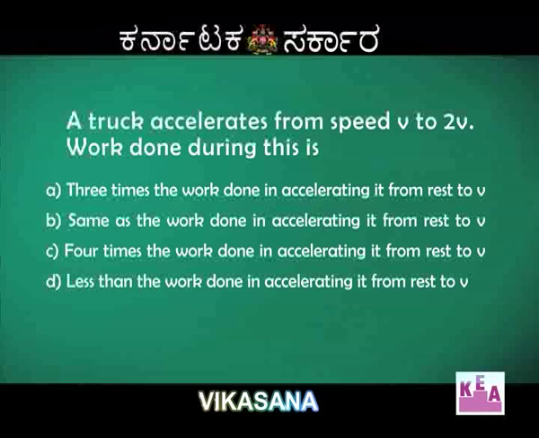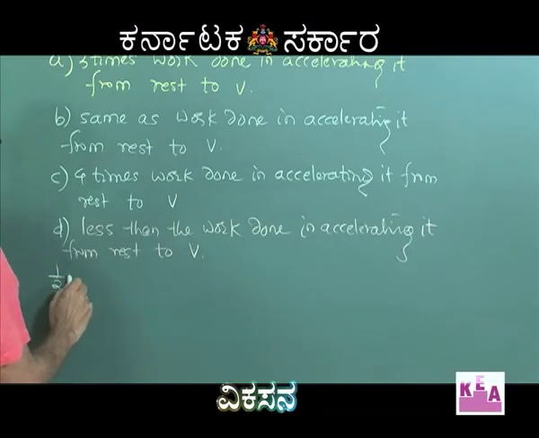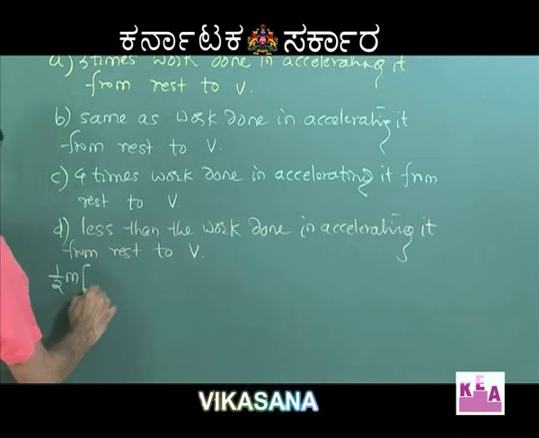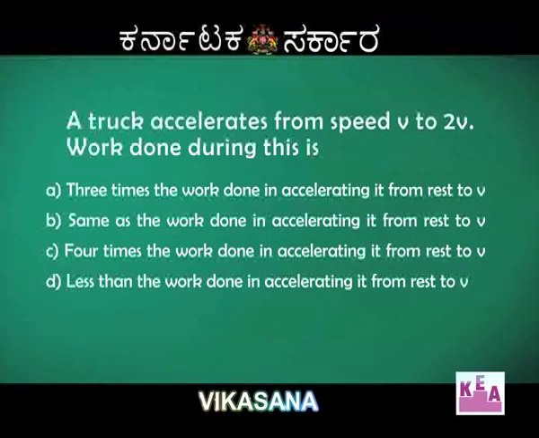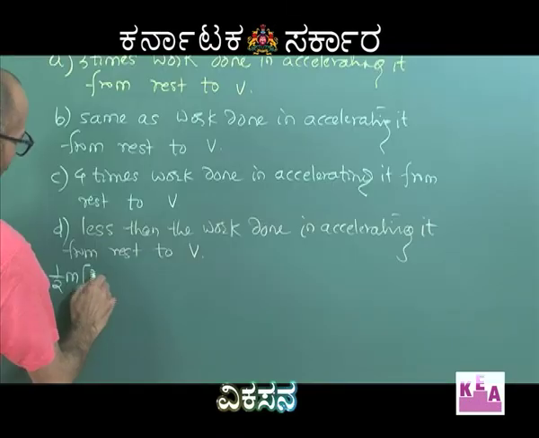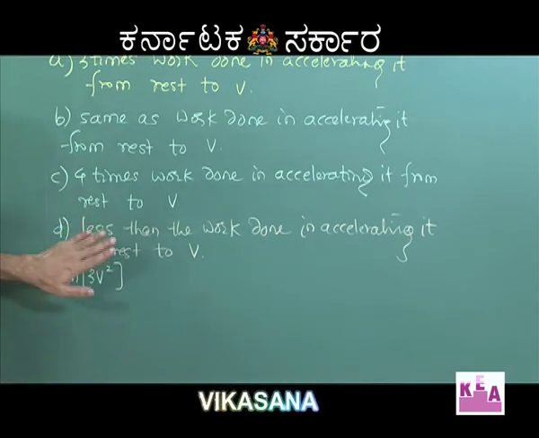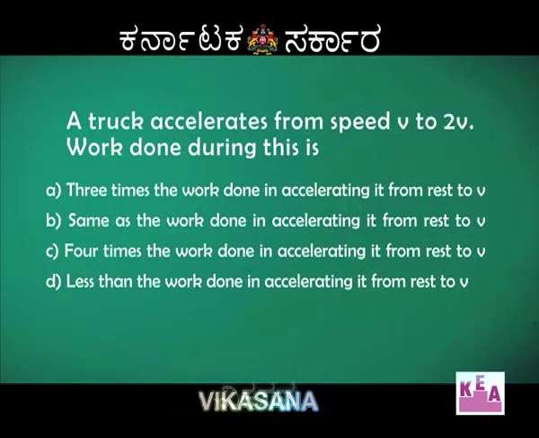So, now let me write down how much is the work done on the truck by simply writing its change in the kinetic energy. So, that will be half, say m is the mass of the truck, and v square. So, final velocity minus initial velocity. So, (2v) whole square will be 4v square minus v square will be 3v square. So, 3 m v square by 2 is basically the work done by whatever force on the truck in accelerating it from v to 2v. Now, similarly, I will write the works done in all these 4 cases and pick up the right option. Okay. What will be the work done here?